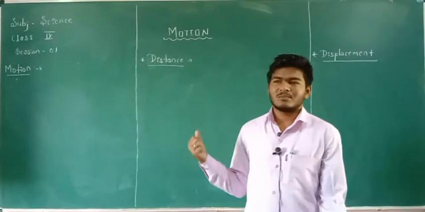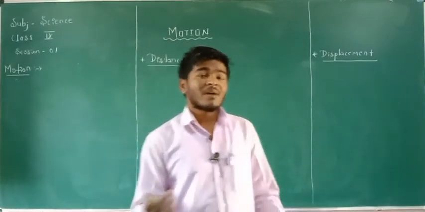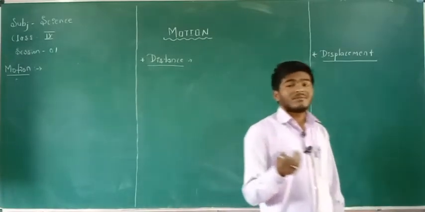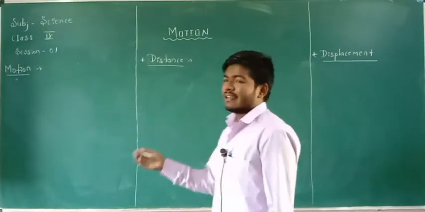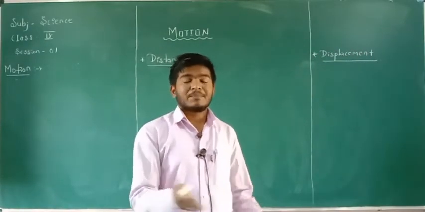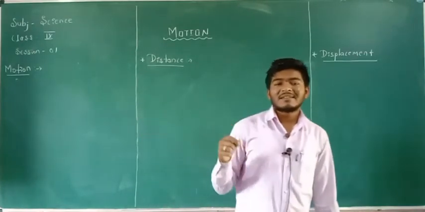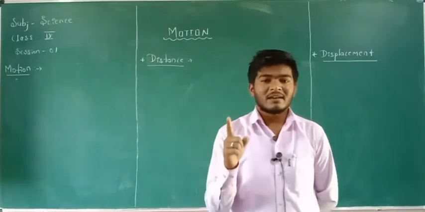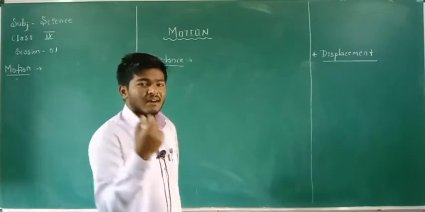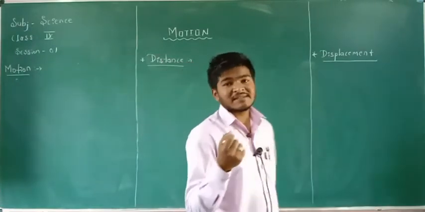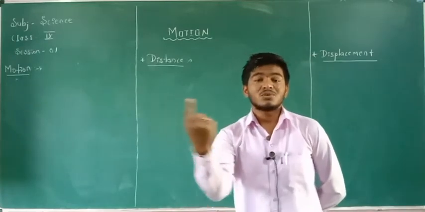So what is motion? When you are coming from home to the class, or when you are coming by bus to the school, what does that represent? That represents motion, the motion of the bus. Another example is we have 365 days per year. What does it represent? The earth takes 365 days to cover one round around the sun. That is the motion of the earth.